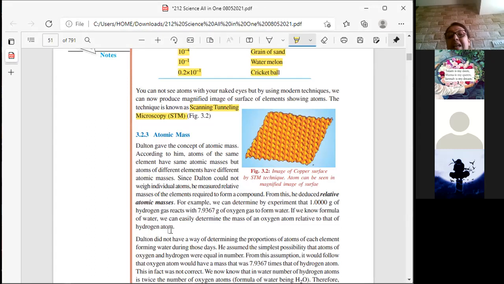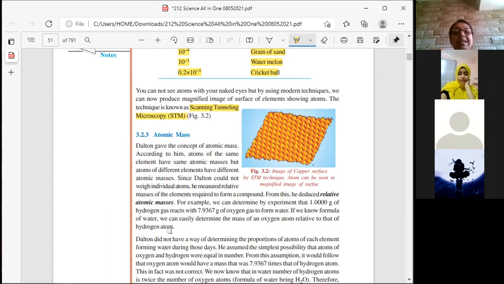You understand? Now he cannot tell how much the hydrogen atom is weighing, or how much an oxygen atom can weigh. But in relation to them, he can say that for every 1 gram of hydrogen, I will require this much gram of oxygen. And in that way, you can come to know the mass. You're getting me?